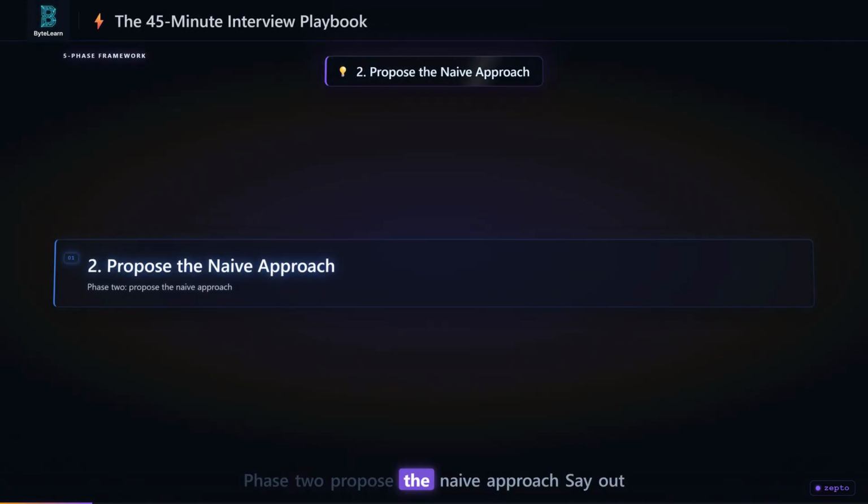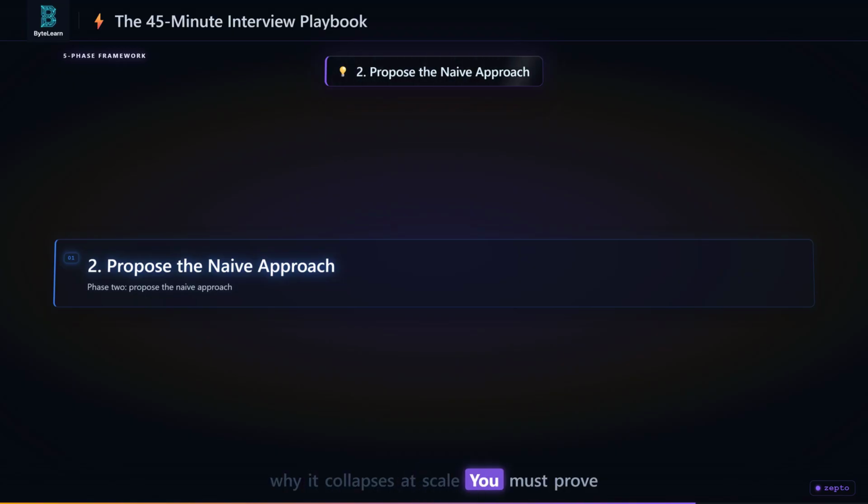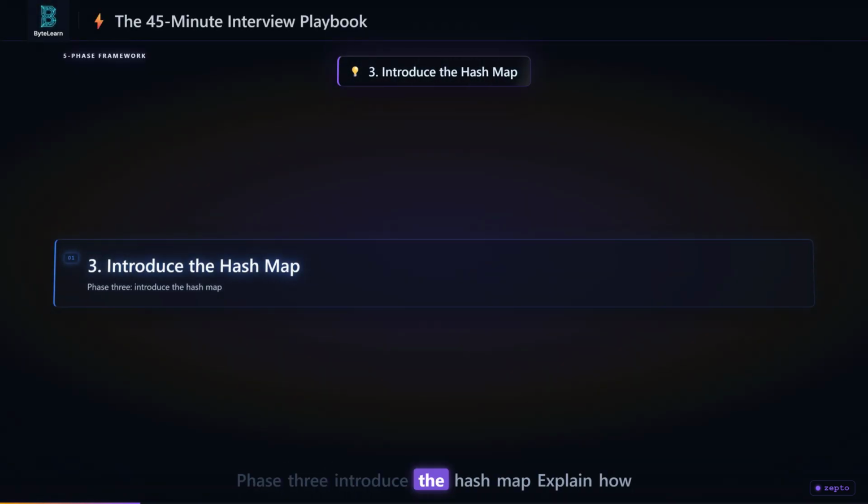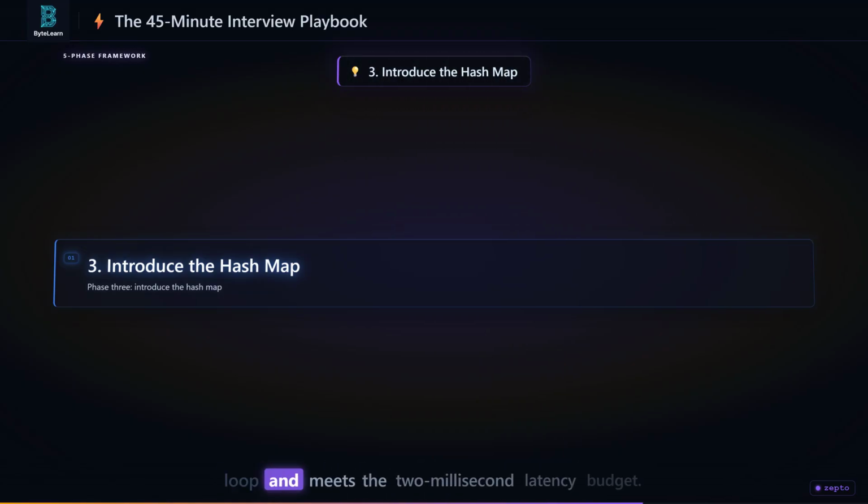Phase 2. Propose the naive approach. Say out loud that an array scan takes O(n) and run the math to show why it collapses at scale. You must prove you know why it fails. Phase 3. Introduce the hash map. Explain how O(1) access completely removes the loop and meets the 2 millisecond latency budget.